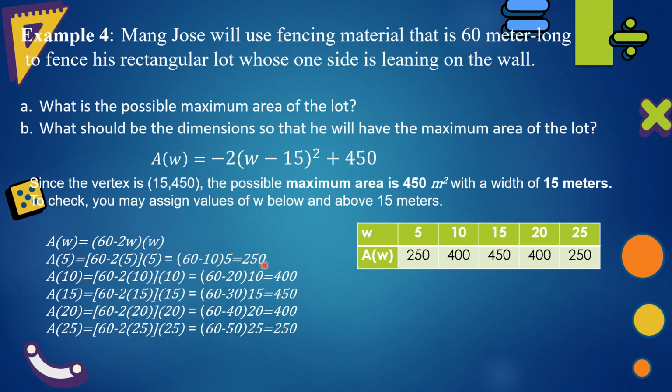5 is 250. When you substitute 10, you will get an area of 400 square meters. When you substitute 15, you will get 450 square meters. If you substitute 20, you will get 400 square meters. And when you substitute 25, you will get 250 square meters. So, it is 15 meters that will give us the maximum area of 450 square meters.